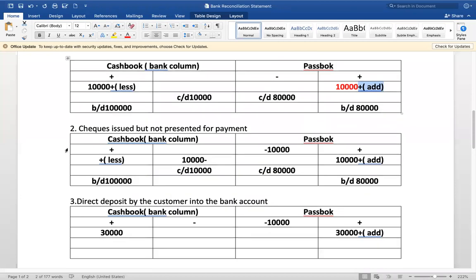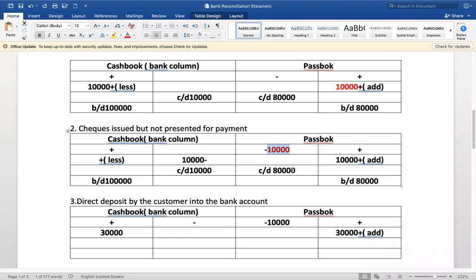Next, checks issued but not presented for payment. When checks are issued, let's say 10,000 worth of checks are issued, it is credited to the cash book. The same is debited in the passbook, right? When checks are issued, it is recorded here in the cash book as a credit, but the same is not recorded in the passbook. Why? The fellow did not go to the bank yet.